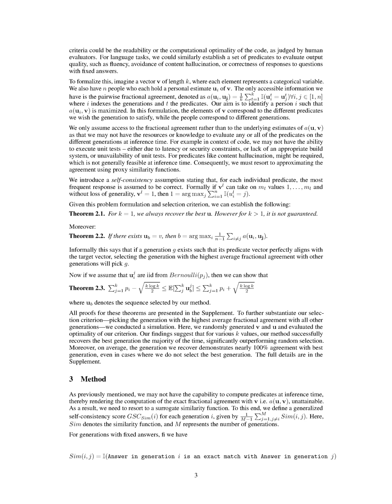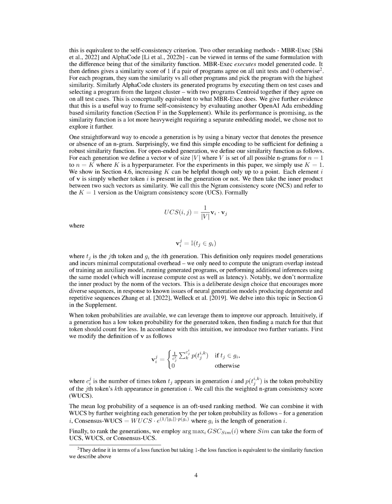The number of generations is represented by m for generations that have fixed answers. The similarity function, sim(i, j), is 1 if the answer in generation i matches exactly with the answer in generation j. This is the same as the self-consistency criterion. Two other re-ranking methods, MBR-exec and AlphaCode, use the same formula but with different similarity functions.